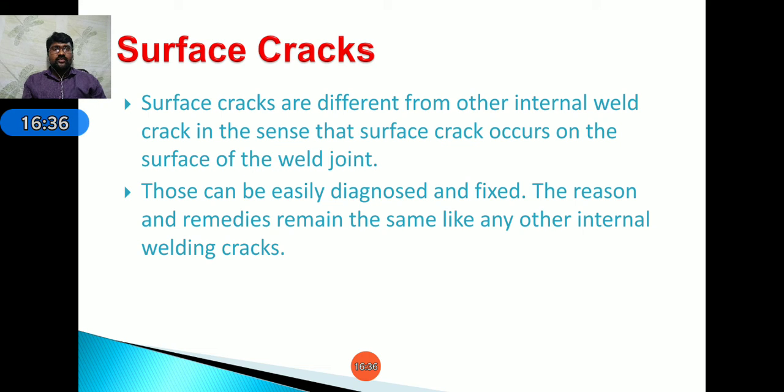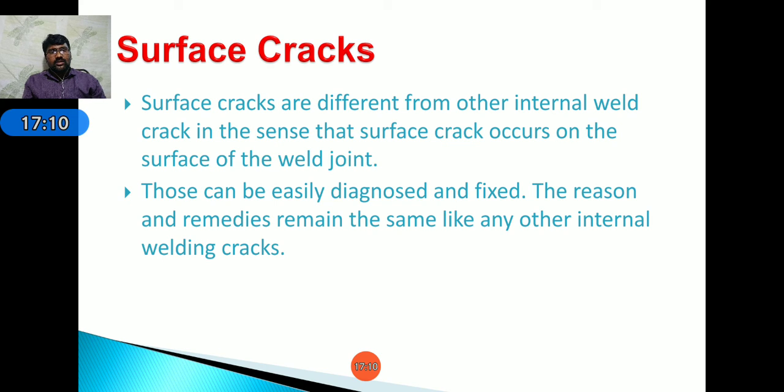In this lecture we discussed the different types of welding defects, their causes and remedies. The defects are mainly caused by the type of welding process used for the type of material, and the voltage and ampere, that means current.